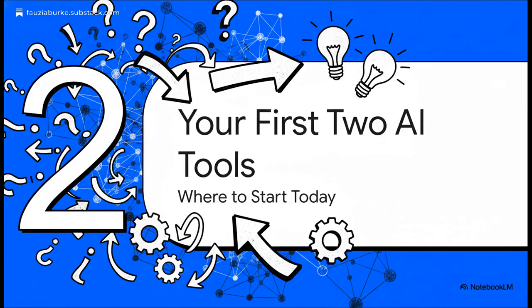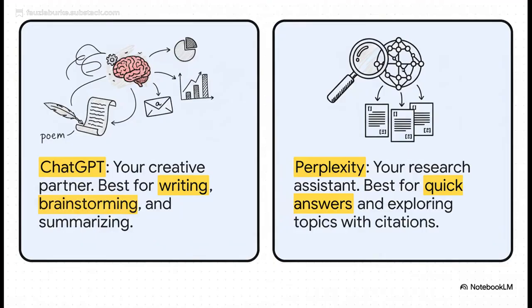Okay, so where do you even start? There are a million tools out there, and it can feel pretty overwhelming. So we're going to forget all that noise and just focus on two really powerful, easy-to-use tools you can try today. So think of it like this. ChatGPT is your creative brainstorming partner. It's what we call a generative AI, which means it actually creates new stuff for you. It can draft emails, come up with marketing ideas, you name it.